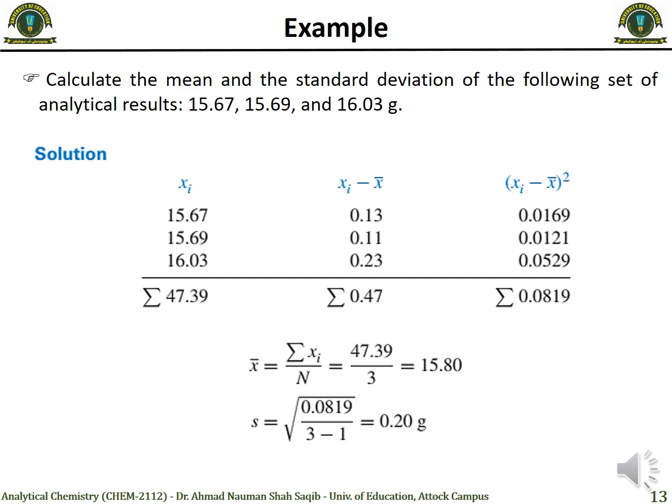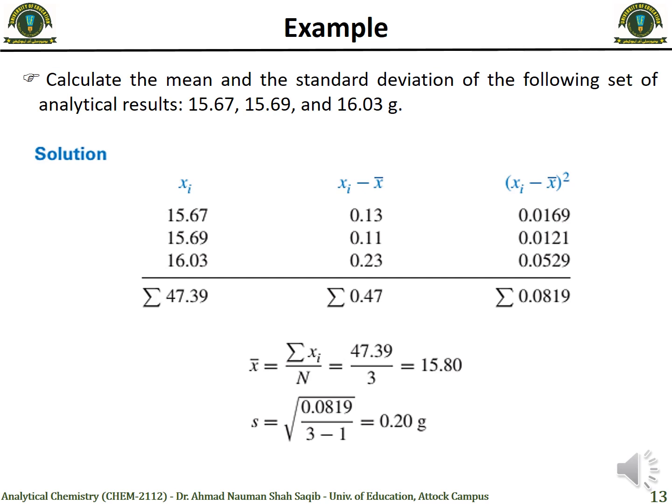Next, to calculate the standard deviation, we have to calculate the difference between the mean value and the observed value for each individual value. So the difference between 15.67 and the mean value is 0.13, and then 0.11 and then 0.23. Then we take the sum of these values, and we get 0.47.